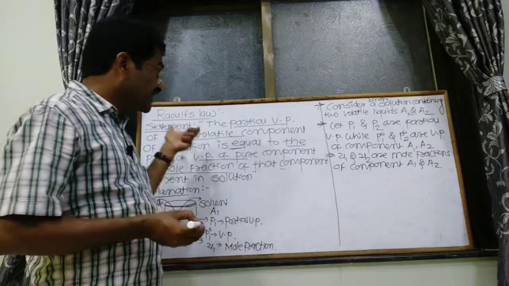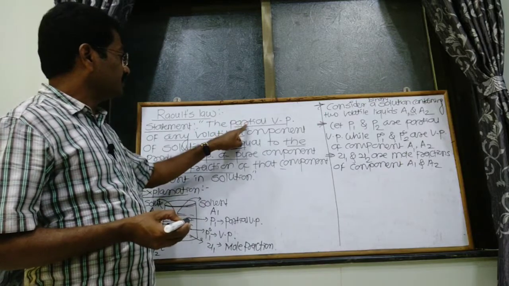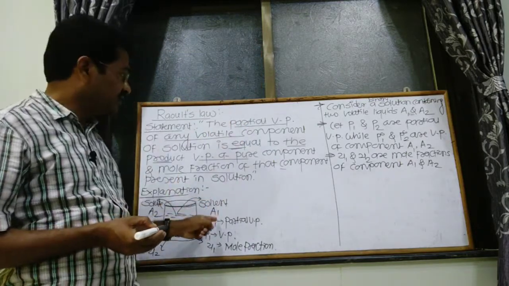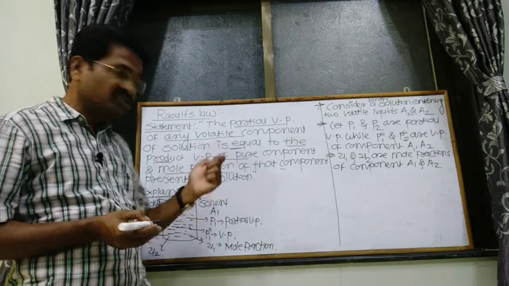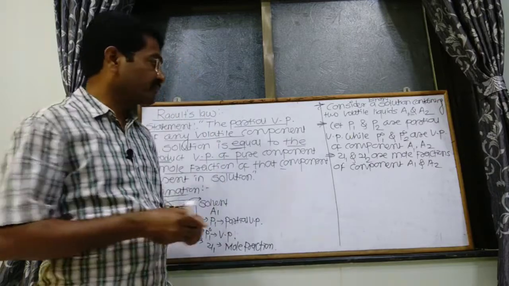Then according to the definition, the partial pressure of any compound, that may be A1 or A2, is equal to the vapor pressure times the mole fraction, that is, the product.